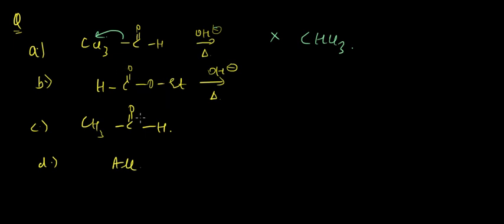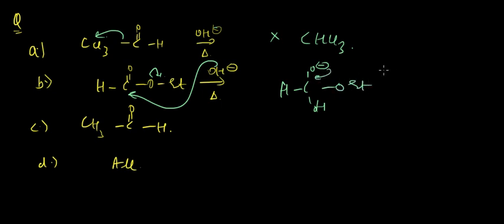In this case again OEt minus will be leaving. What will happen is, in the first step we'll be getting something like this. OH would be getting attached at this carbon position, then we have OEt, then again we form a double bond with this carbon atom, and we'll be getting OH here, and we'll be getting this as the leaving group, OEt minus.